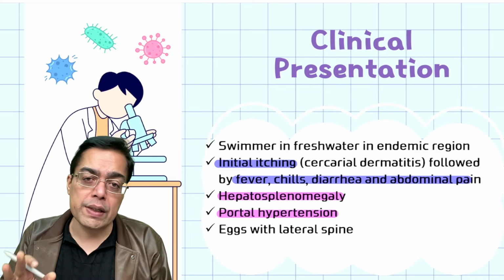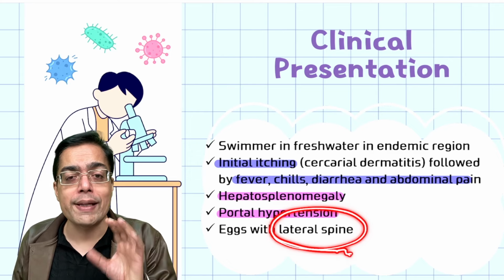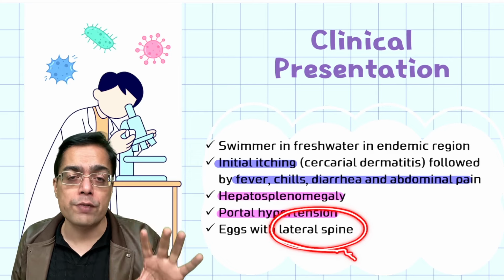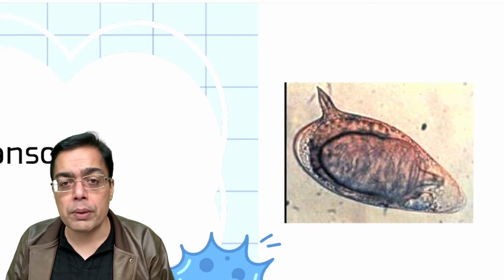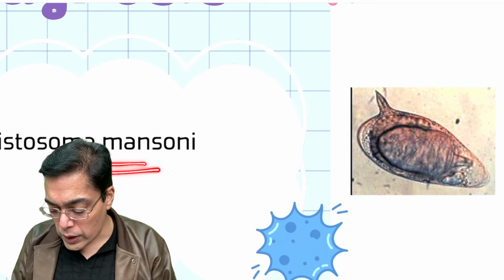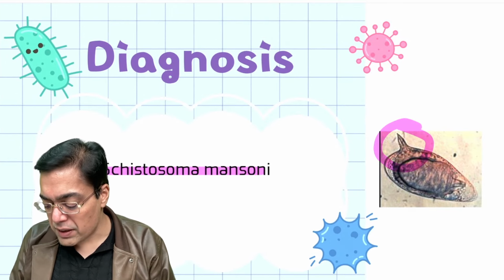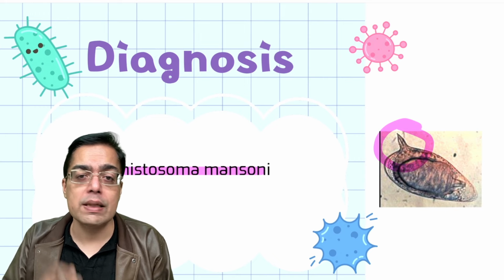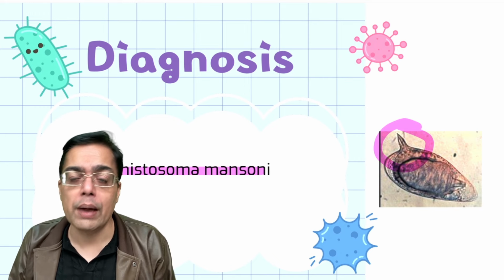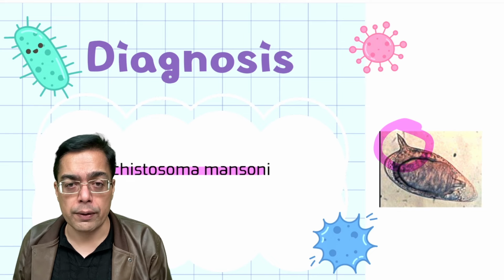So mark my words carefully, listen to this carefully. Eggs with terminal spine was a feature of Schistosoma haematobium. But when eggs with lateral spine come in the question, that means the eggs have an appearance like this. And there is nothing more tricky than man. So whenever you're talking about Schistosoma mansoni, Schistosoma mansoni is an example of the organism that has the presence of a lateral spine. That's an important thing associated with portal hypertension. This is what is to be remembered over here, right?